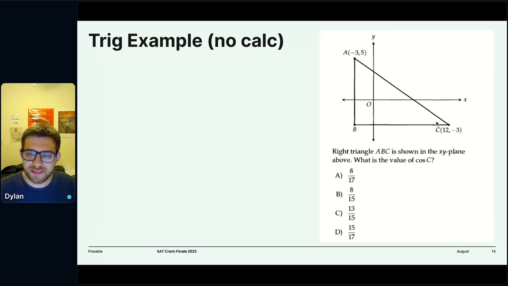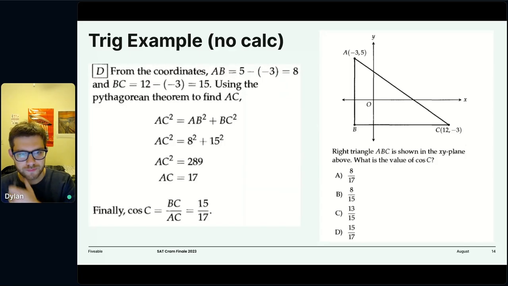So we know the cosine of C is going to be this side, BC, over AC, just by the definition of cosine. We have these 2 points, so we can figure out this point here. It shares a y value of -3 with C, so the y value is -3, and the x value is -3, so that point has to be the point -3, -3. And from here, we can figure out the lengths of A, B, and C.